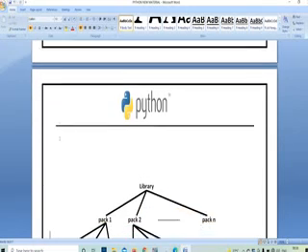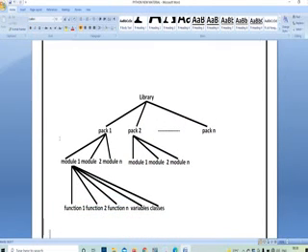Overall, this is the architecture of how packages are created. First of all we take one library. Library means it is like a home directory. In that particular library, we can create multiple packages like package 1, package 2, package 3, and so on, package n. In each and every package, we can create multiple modules like module 1, module 2, and so on, module n. And in each and every module, we can create multiple functions, and you can create multiple classes also. This is the general structure of a package. So this is the general concept of a package.